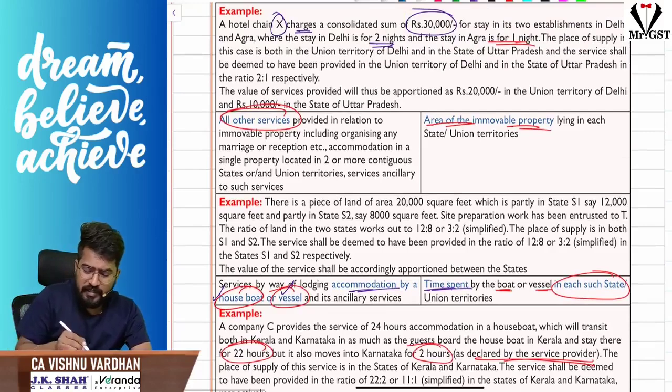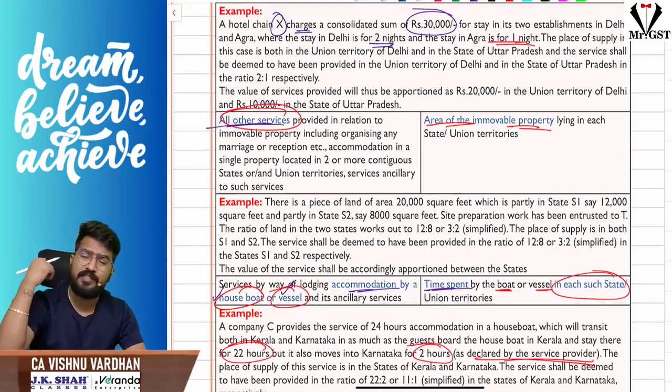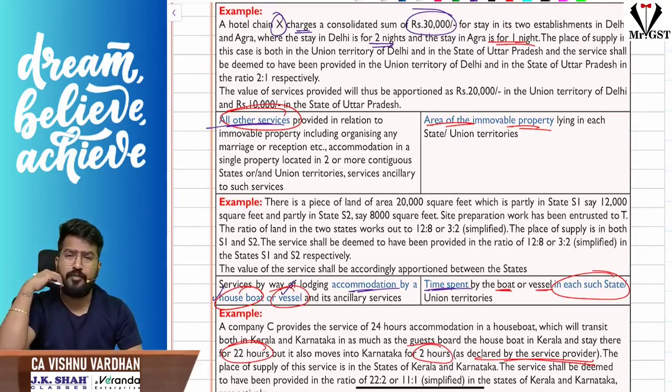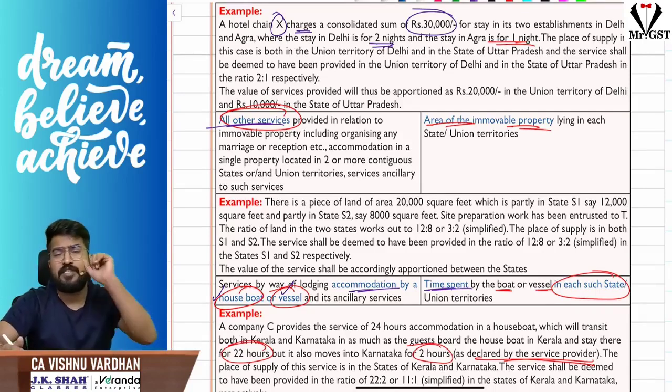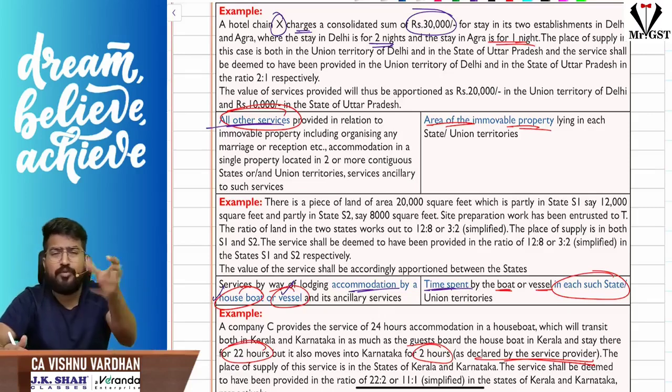Sir, any other cases? For example, I am a contractor. Government has given me a contract to construct a highway crossing the Tamil Nadu and Andhra Pradesh border, 100 kilometers. Constructing the road is related to immobile property. So the immobile property is a road which is located in Tamil Nadu also, Andhra also. So in such a case, what is the place of supply? Tamil Nadu is also place of supply, Andhra is also place of supply. How do you apportion that?